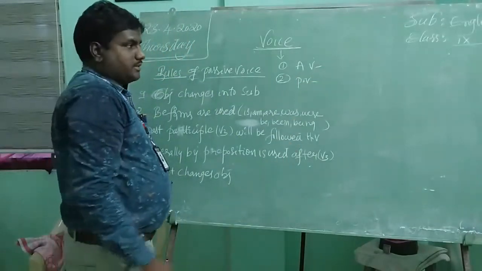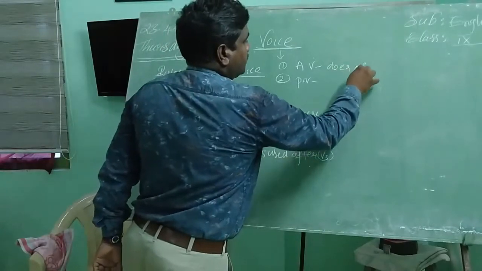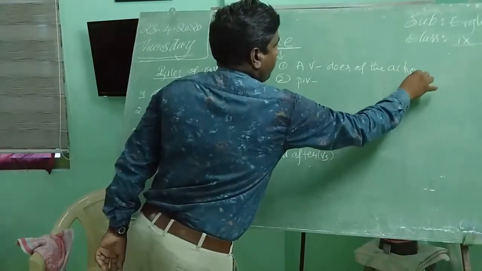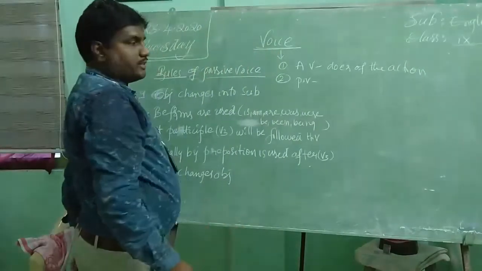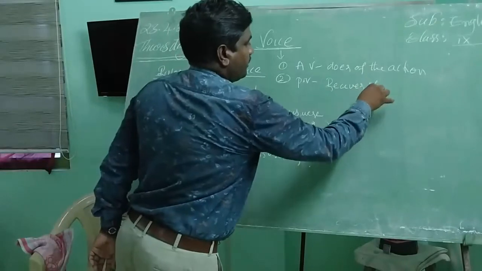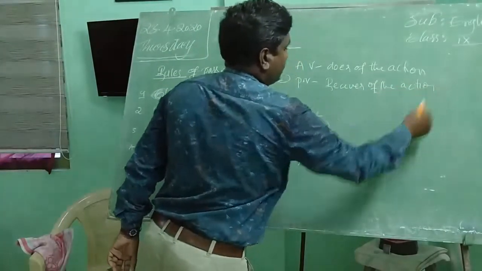What is the active voice? Active voice is called doer of the action. What is passive voice? Receiver of the action.